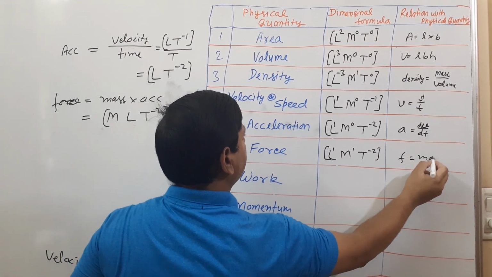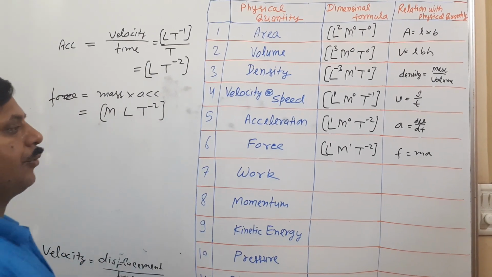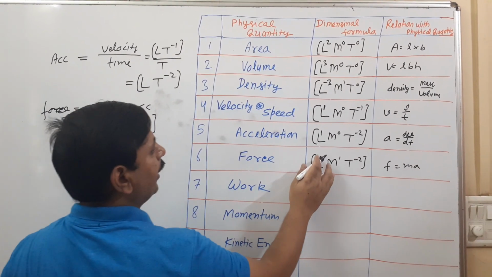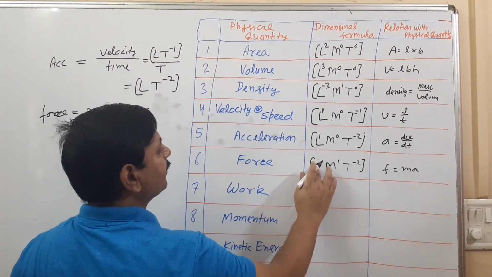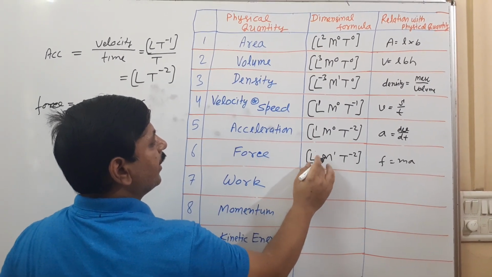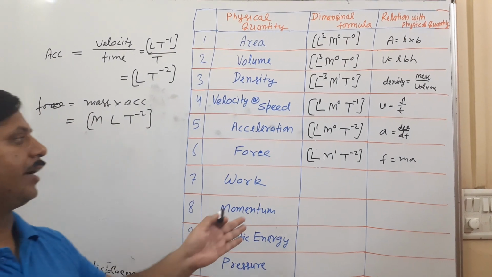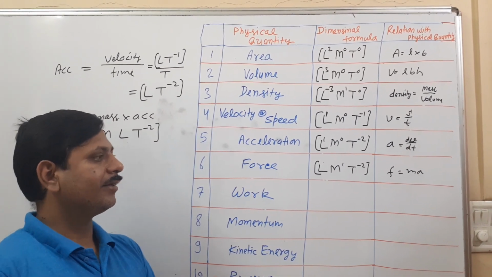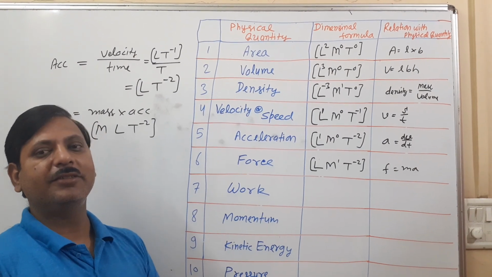Related formula, F is equal to ma. Remember one thing I told earlier, that in state board they are writing firstly L, then M, after that T. Sequence is length, mass, time.